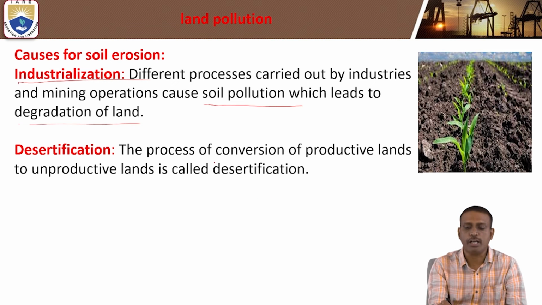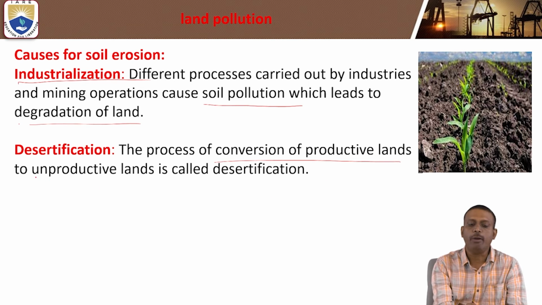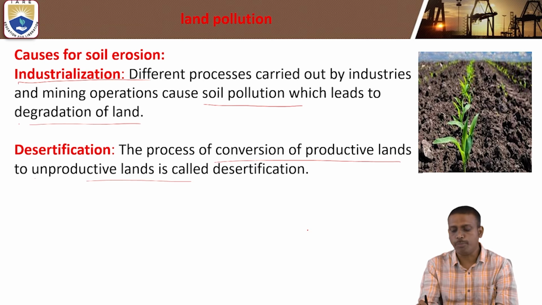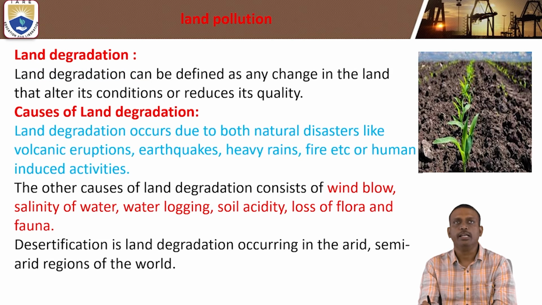Desertification is the process of conversion of productive lands to unproductive lands. What is desertification? The process of conversion of productive lands to unproductive lands is called desertification.